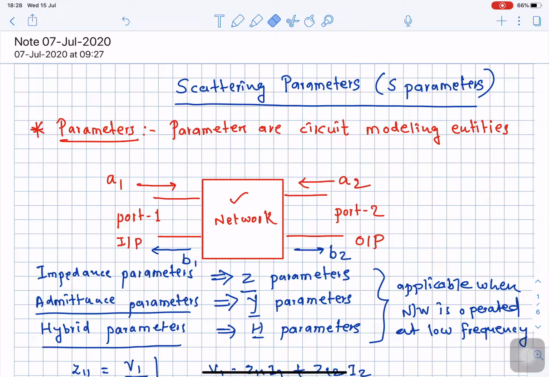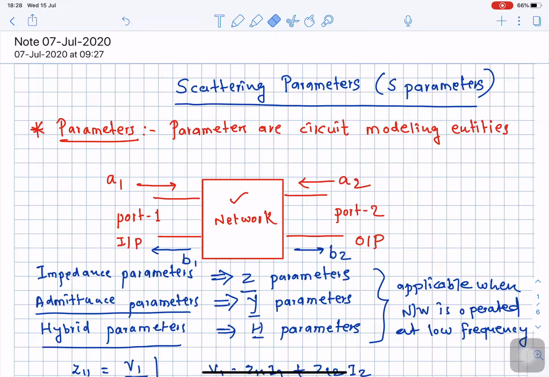But remember that the analysis of these circuits is carried out with the help of circuit parameters, and these parameters are called hybrid parameters. If you have gone through the circuit analysis of transistor based circuits in electronic devices and circuits, at that time we extensively used hybrid parameters or H parameters.